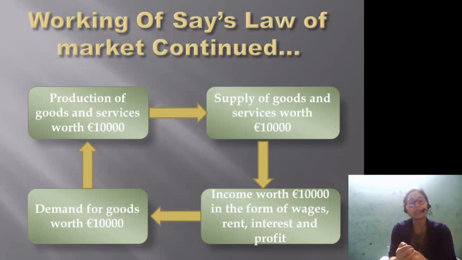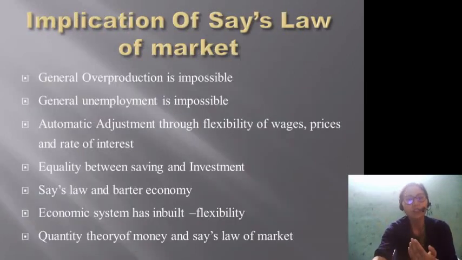When this supply is generated, it automatically generates income receipts of that amount again, that is euro 10,000, in the form of wages, rent, interest and profit, and that income is utilized for making demand for that very good that is being supplied in the process of production. So that is the reason supply automatically becomes equal to demand, or demand equals supply, right? So this is how Say's law works, right?